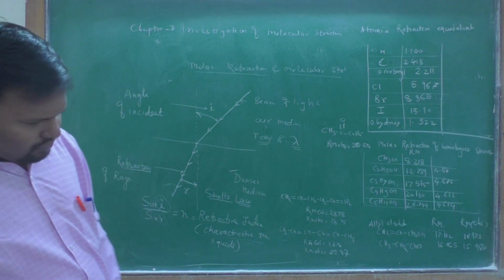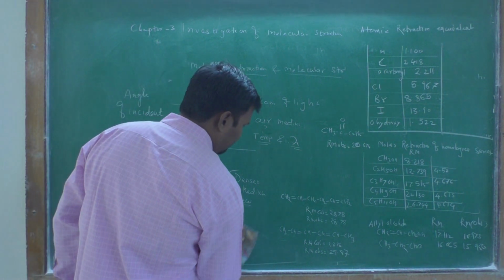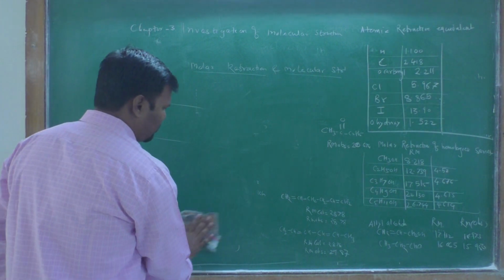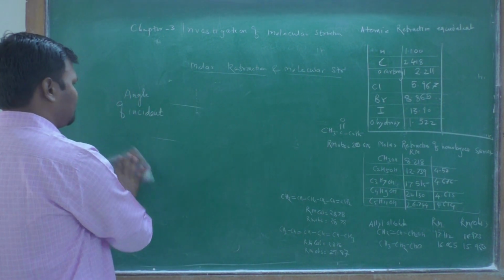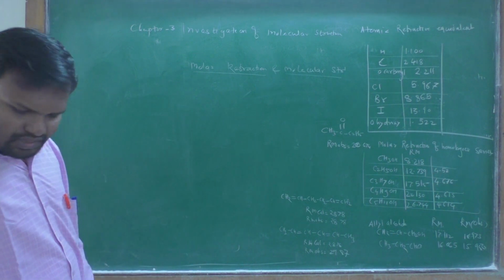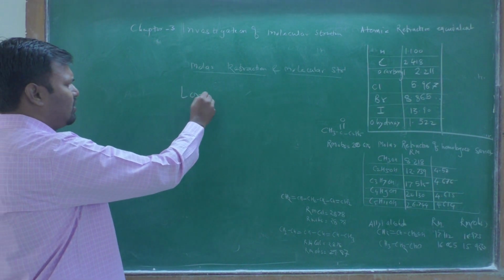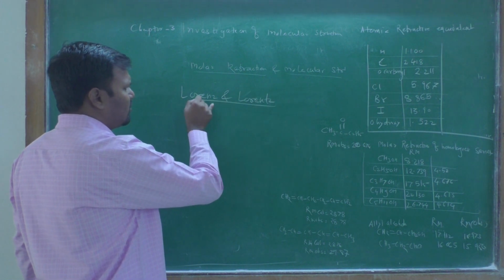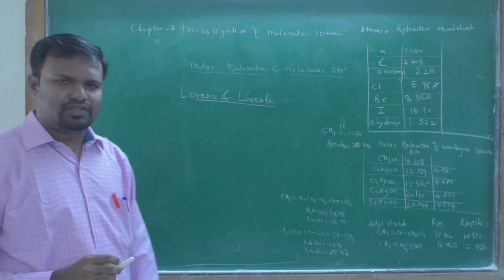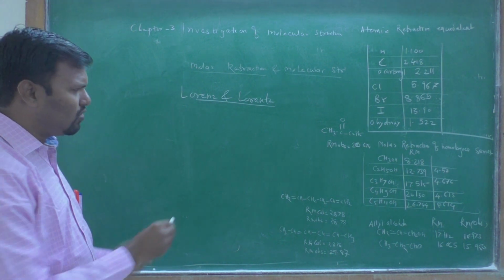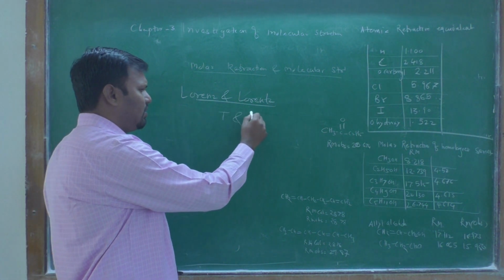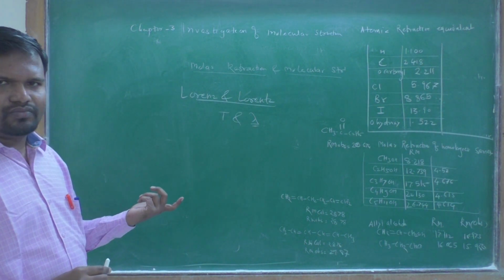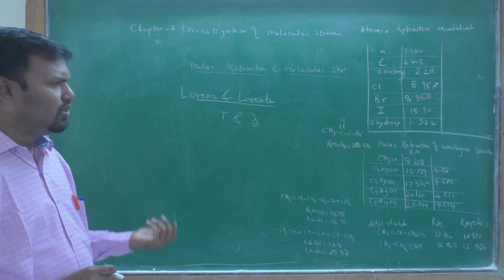Now, the refractive index depends upon the wavelength and the temperature. The scientist Lorentz gave one equation which does not depend upon temperature and wavelength, and that is a very useful formula.